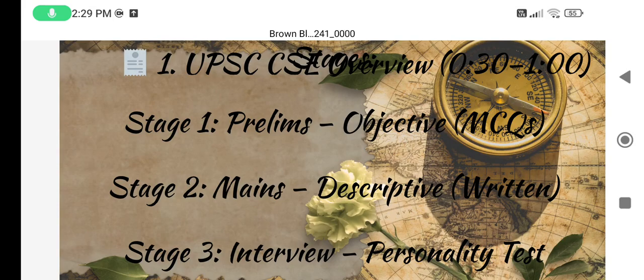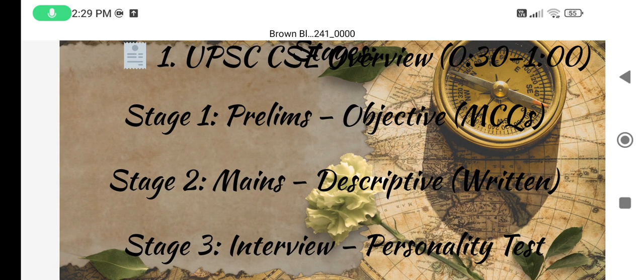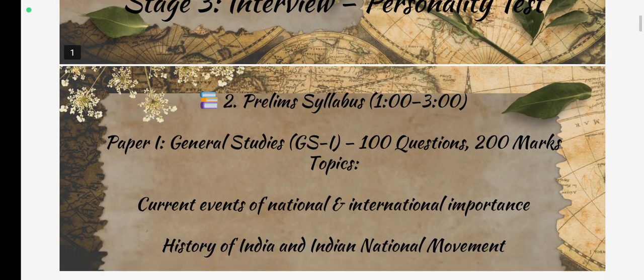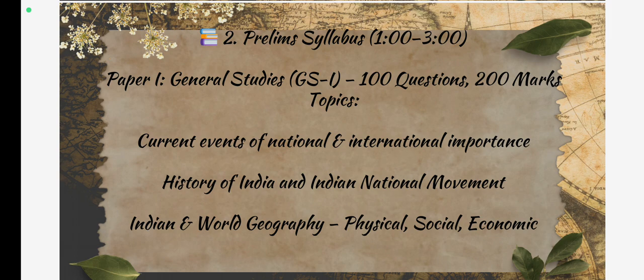And so, let's begin. In the UPSC CSE examination, there are three stages. First one is prelims, second one is mains, and third one is interview. In prelims, you have to answer objective type questions. In mains, you have to deal with a written exam, essays, or descriptive papers. And in the third stage, you have to give an interview or personality test. So let's begin with the prelims syllabus.